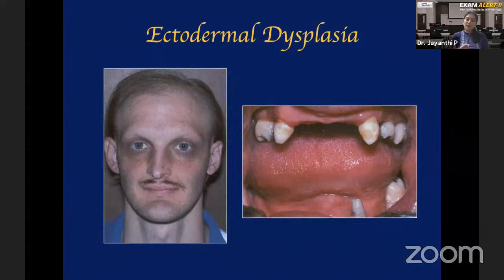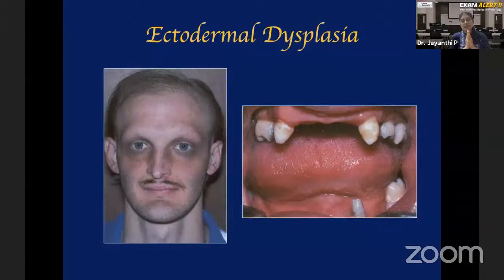Because of the mutation of this gene, all the structures that are embryologically derived from ectoderm are affected. Go back to embryology. You have 3 germ layers: ectoderm, mesoderm, endoderm, right? There are some structures and tissues forming from ectoderm, some from mesoderm, and some from endoderm. So the structures that are embryologically formed from ectoderm are not formed properly. Why? Because of mutation in a particular gene. That gene name is the ED gene. That's why the name of the disease is ectodermal dysplasia.